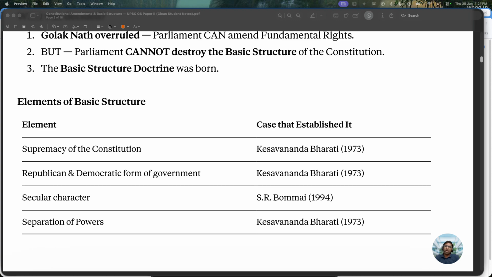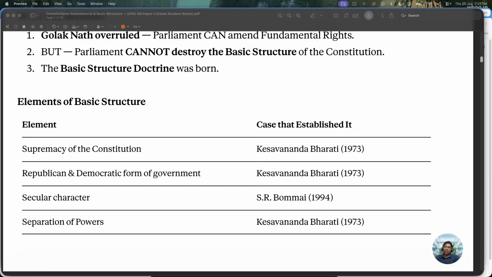So tomorrow if some government says no, nothing doing, we will not be republic and we will not be democratic, we will just make it a dictatorship, what will the Supreme Court do? As a defender of the constitution, it will say no, nothing doing. Since republican and democratic form of government is a part of basic structure, you cannot remove that.